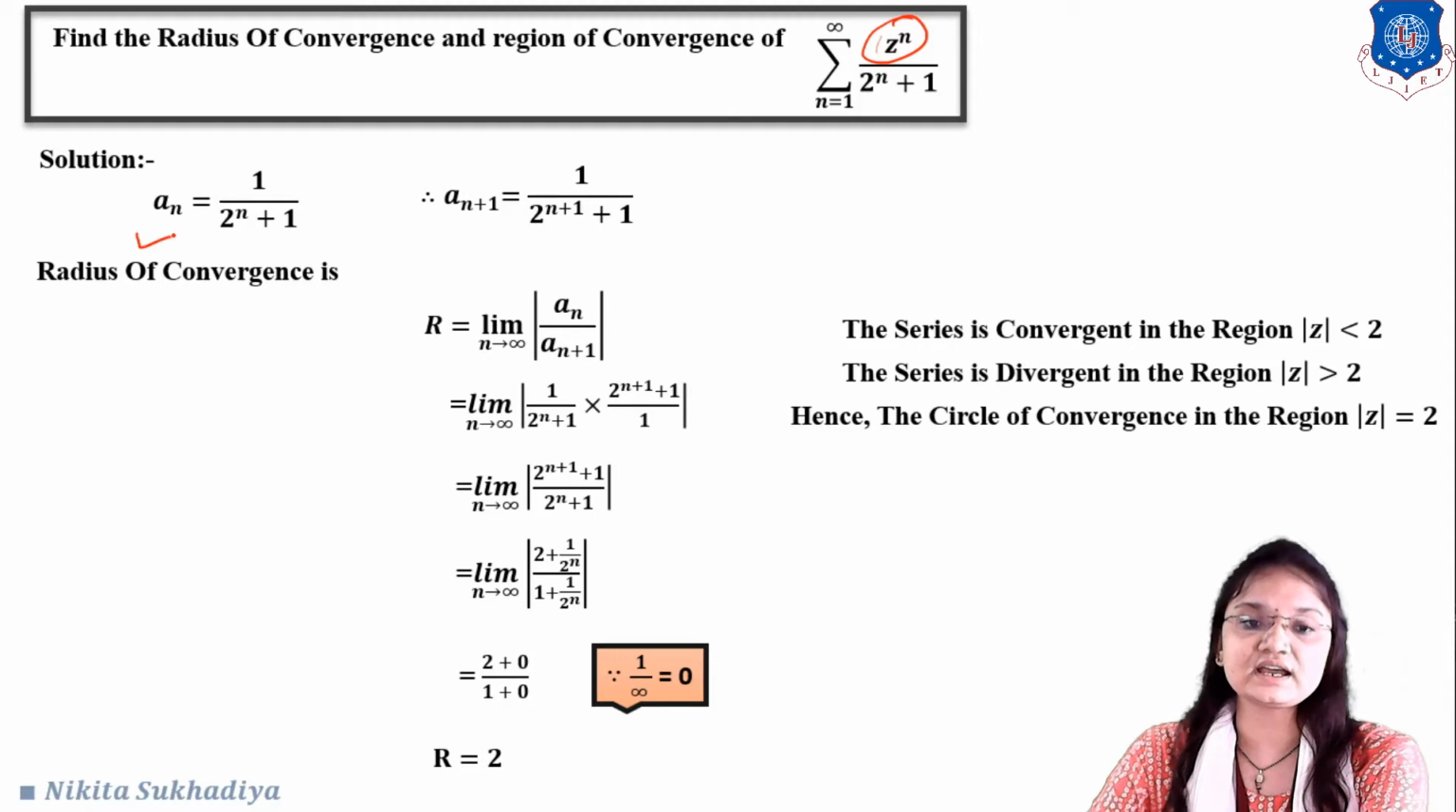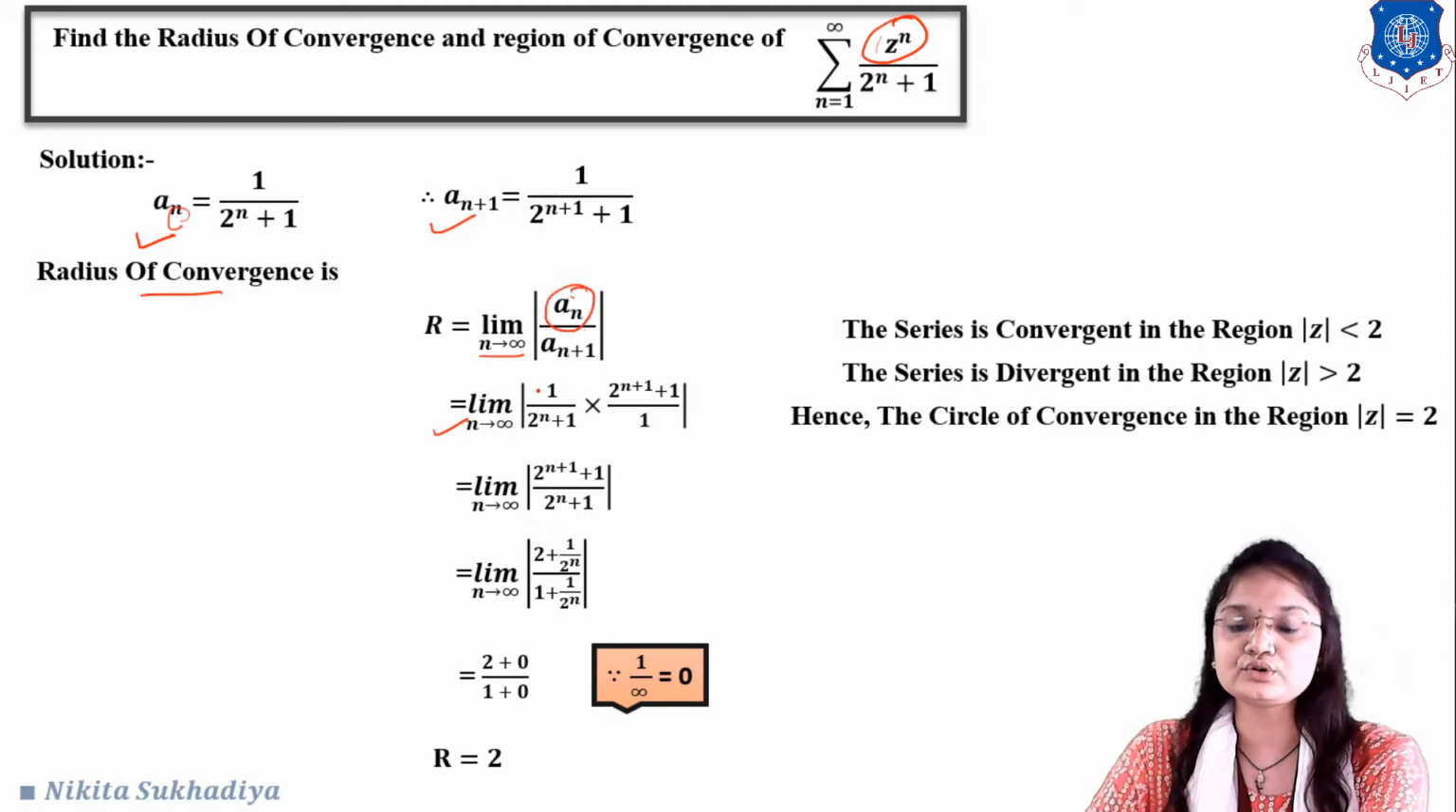So here our a_n is equal to 1 upon 2 raised to n plus 1, and by replacing n by n plus 1 we will get a_(n+1) equal to 1 upon 2 raised to (n plus 1) plus 1. So the radius of convergence, that is, r is equal to limit n tends to infinity of modulus of a_n upon a_(n+1). Okay, so our next step will become limit n tends to infinity of 1 upon, what is a_n?